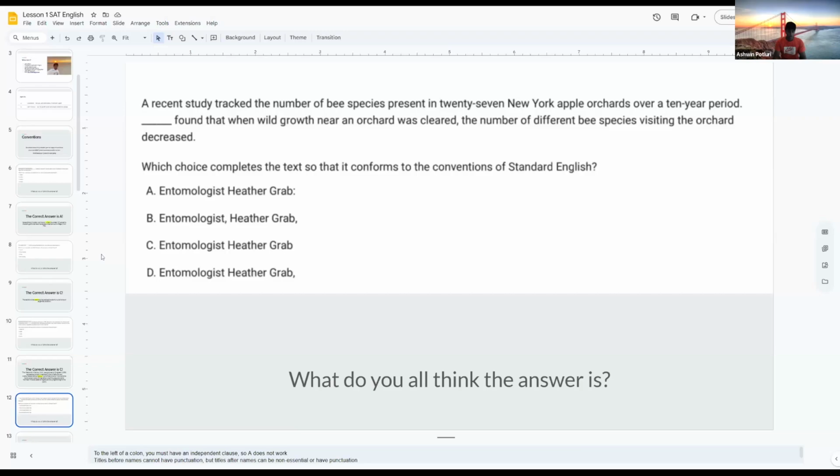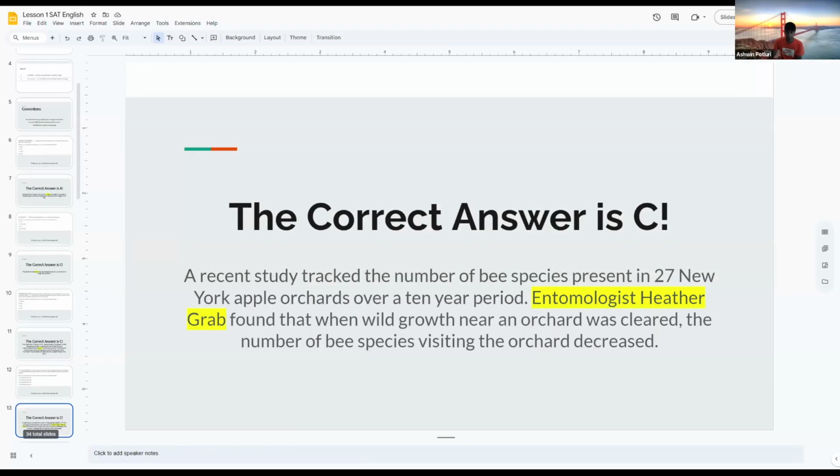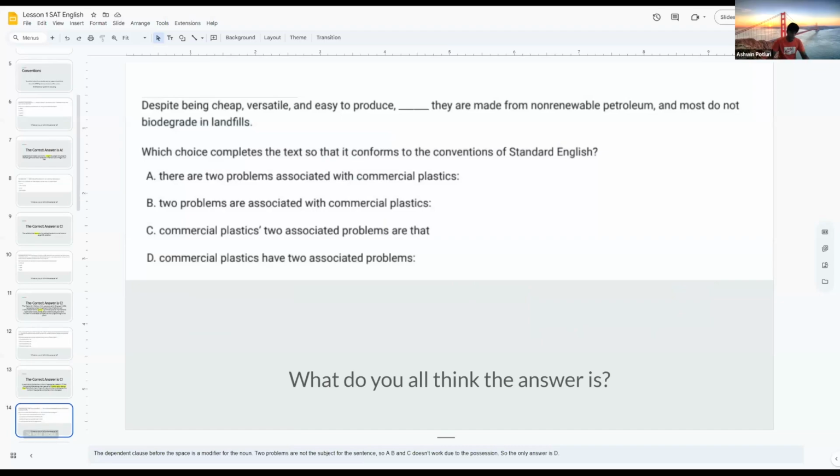Titles before names cannot have punctuation. In this case, entomologist is the title, and the name is obviously Heather Grab. However, if entomologist came after Heather Grab, if the title comes after the name, then it's non-essential and could be deleted. But if it comes before the name, then it cannot be. So that's another rule you need to follow. So the correct answer is C, no punctuation.